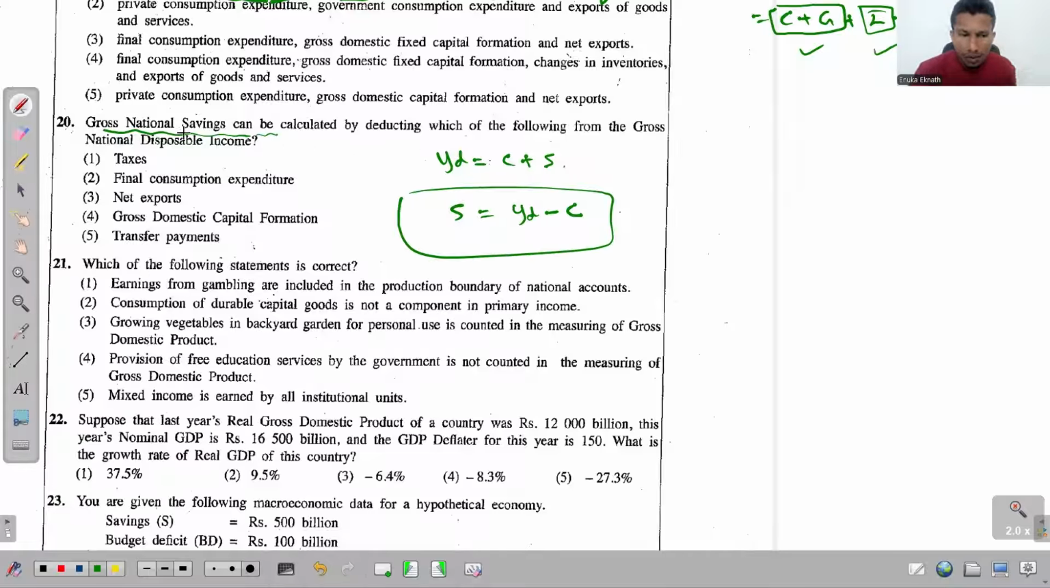Again, you can find the gross national savings by deducting consumption expenditure from the gross national disposable income. So the answer is the second one.